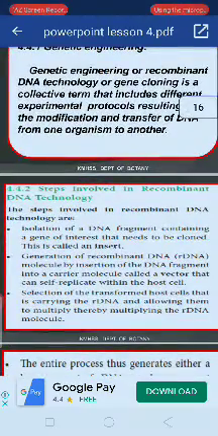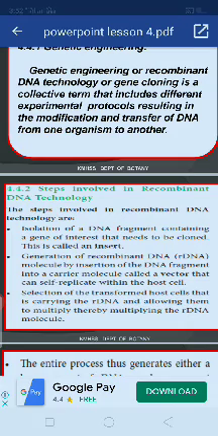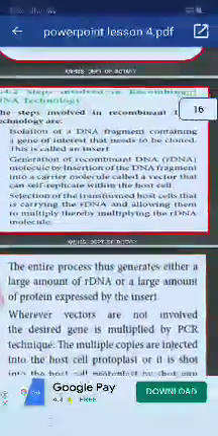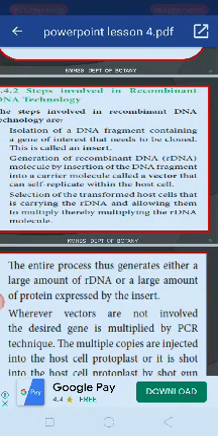So what are the steps mostly used in genetic engineering? There are 5 steps involved. First, isolation of DNA fragments containing the gene of interest that needs to be cloned, which is known as the insert. Second, generation of recombinant DNA by insertion of the DNA fragment into a carrier molecule called a vector, which can self-replicate within host cells. Third, selection of the transformed host cells carrying the rDNA, allowing them to multiply the rDNA molecules.